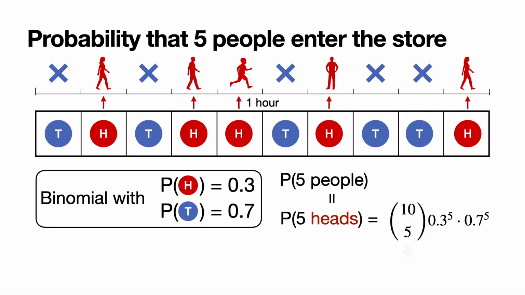Where again, this 10 choose 5 is the number of ways to pick the intervals in which 5 people arrived. This 0.3 to the 5 is the probability that people arrived at those intervals, and the 0.7 to the 5 is the probability that nobody arrived at the other intervals. Now, something very important here is that this 0.3 is 3 over 10, and this 0.7 is 7 over 10. So now what we're going to do is change this 10 to different numbers, 20 and 60 and anything we want, and these probabilities are going to change.